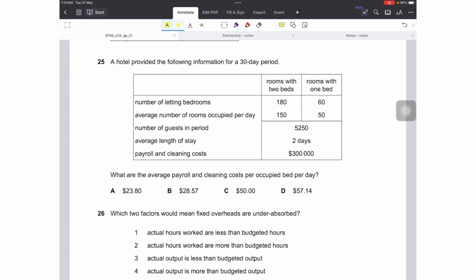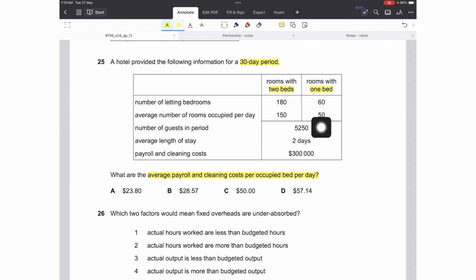Moving towards question number 25. A hotel provided the following information for a 30-day period. The question is, what are the average payroll and cleaning costs per occupied bed per day? We have two categories, rooms with 2 beds and rooms with 1 bed. Of 180 rooms with 2 beds, 150 are occupied per day on average.